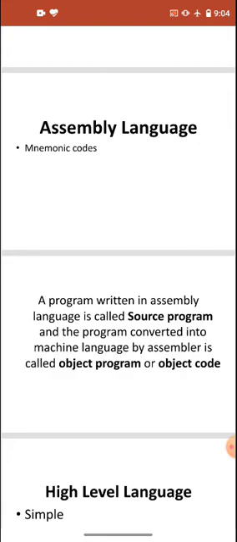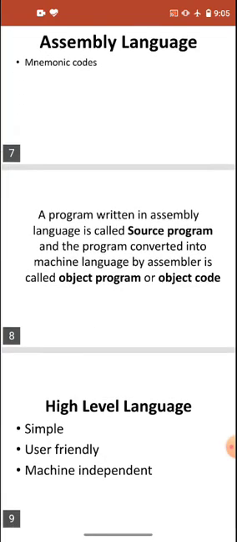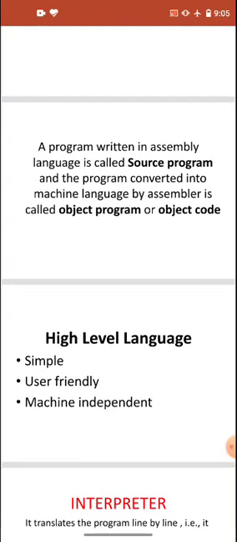The program we will write in assembly language is called a source program, but the computer only understands machine language. So we need an assembler to convert that code into the object program, the machine language. But assembly language is not that easy. To overcome all these difficulties, the high level language has been developed.